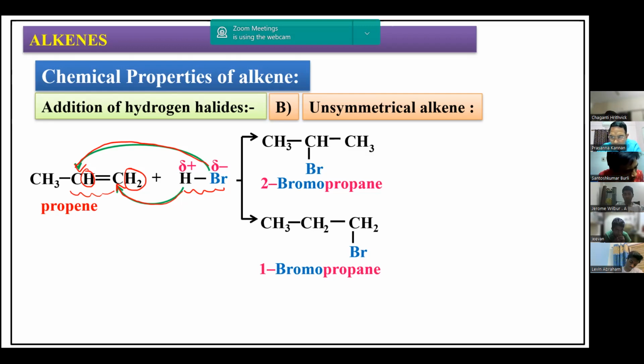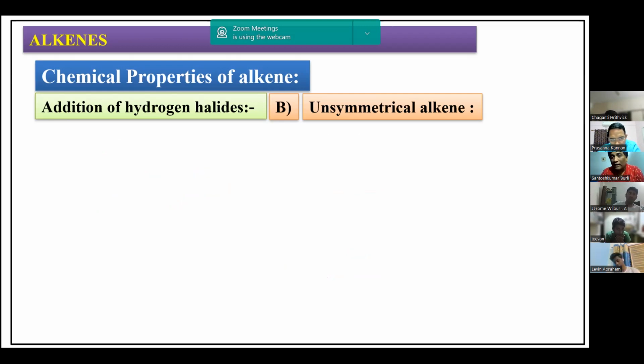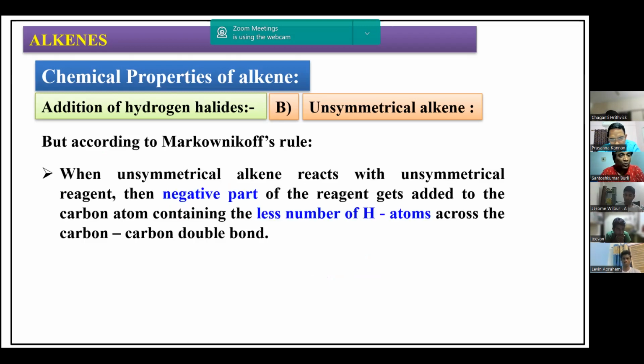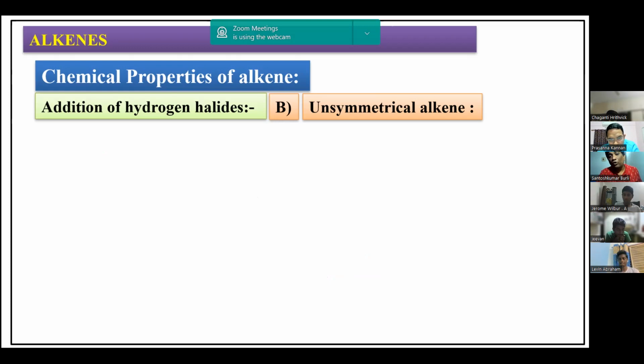Simple way you can understand this. Hydrogen is a positive part, and that positive part will add to that carbon atom which has more number of hydrogens. And the negative part will add to that carbon atom which has less number of hydrogen. We call it Markovnikov's addition rule. When an unsymmetrical alkene reacts with unsymmetrical reagent, the negative part of the reagent gets added to the carbon atom containing less number of hydrogen across the carbon-carbon double bond. So this is called Markovnikov's addition rule.